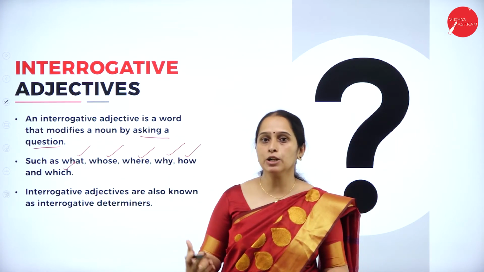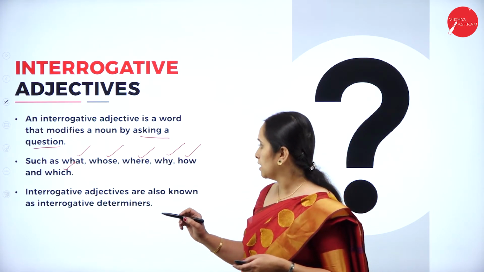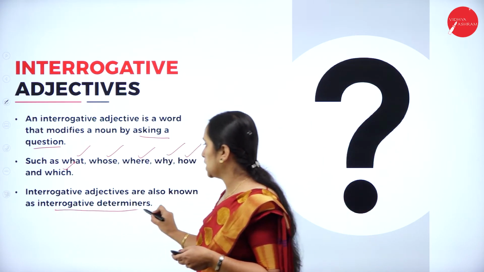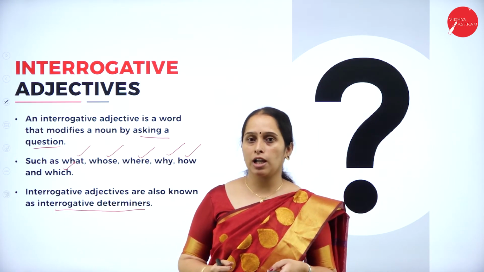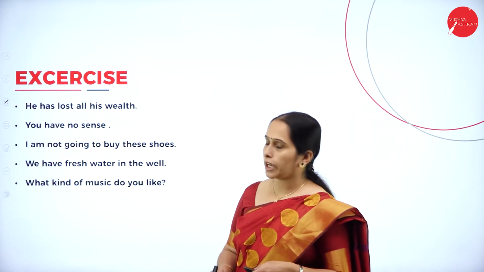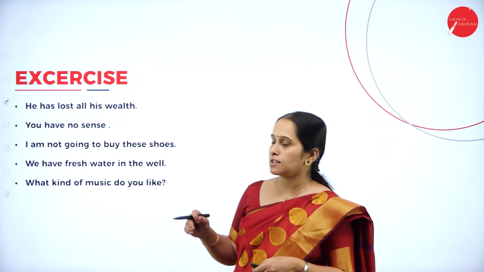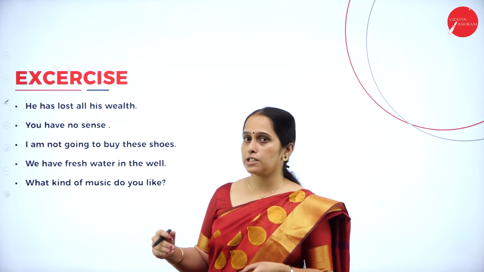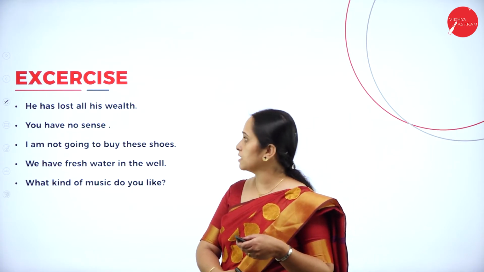It's just asking questions. Interrogative adjectives are also known as interrogative determiners. Okay, now let's have an exercise here. Let's identify the adjective in this and what kind of adjective it is.